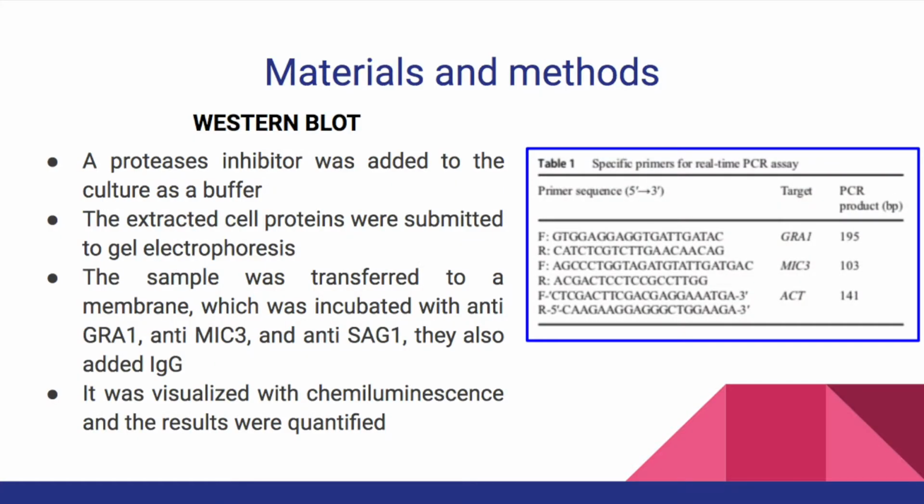The Western blot method is a laboratory technique used to detect a specific protein in a blood or tissue sample using electrophoresis. A protease inhibitor was added to the cultures as a buffer. The extracted proteins were submitted to gel electrophoresis. Then the sample was transferred to a membrane, which was incubated with anti-GRA1, anti-MIC3, and anti-SAG1. They also added IgG. It was visualized with chemiluminescence and the results were quantified.